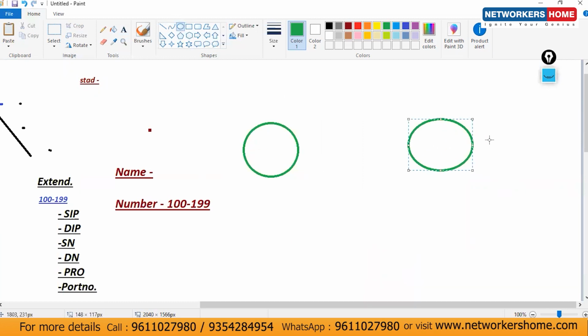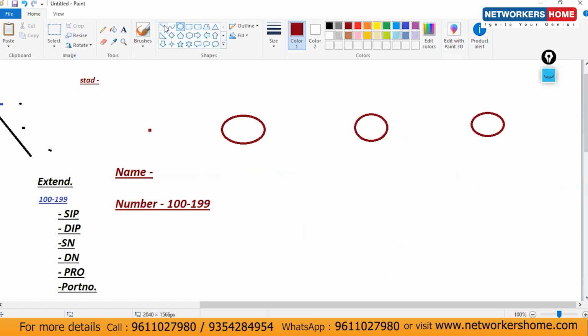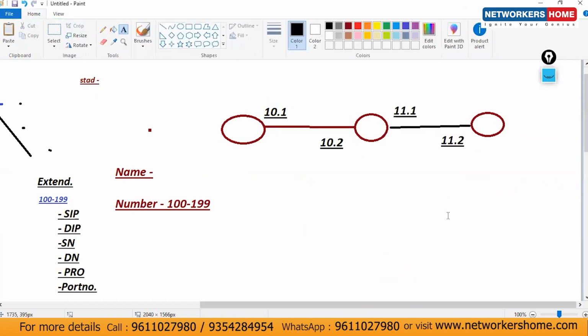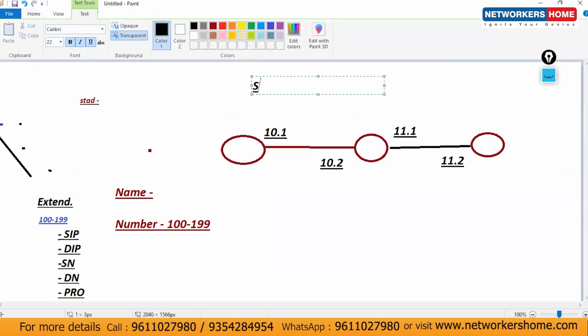Let's consider three routers. Now my overall requirement is a rule from source IP 10.1 that I'm going to configure on router 2.